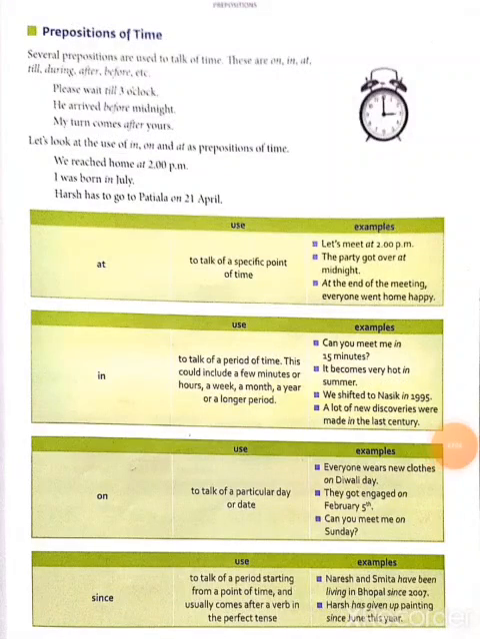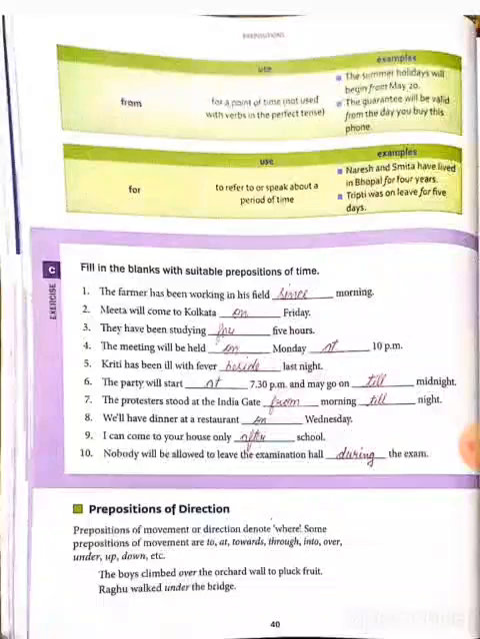Next one, prepositions of time. Prepositions of time tell us when. Some prepositions of time are on, in, at, till, during, after, before, since, for, etc. Example, please wait till 3 o'clock. Here till is a preposition. Another example: Tripti was on leave for 5 days.